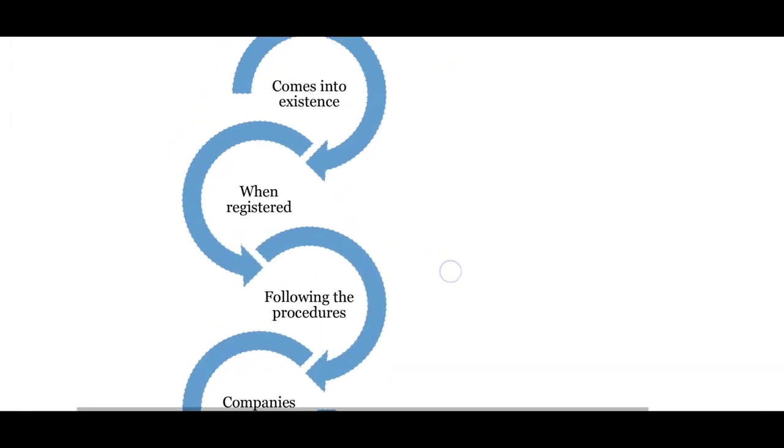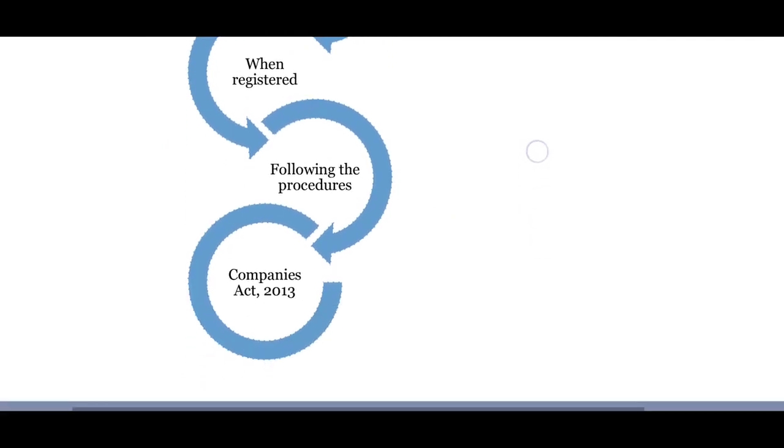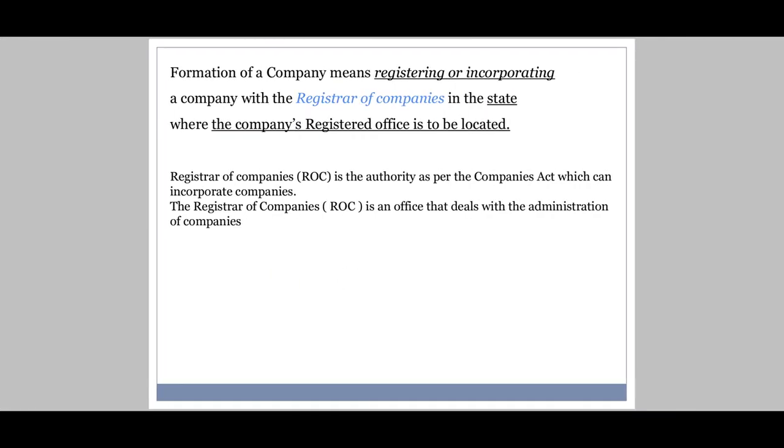Now see here, a company comes into existence when registered by following the procedures given by the Companies Act 2013. Company is formed by following the procedures that are given by the Companies Act 2013. Now see here in the second point, it said that when registered. So now we are going to see where to register a company.